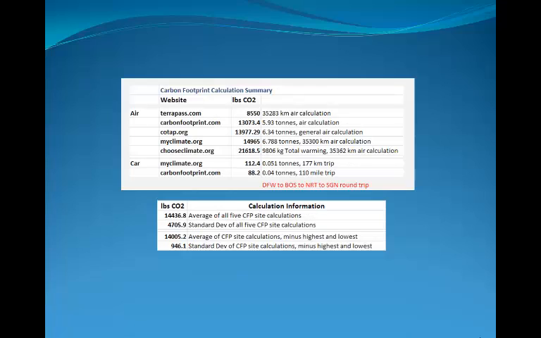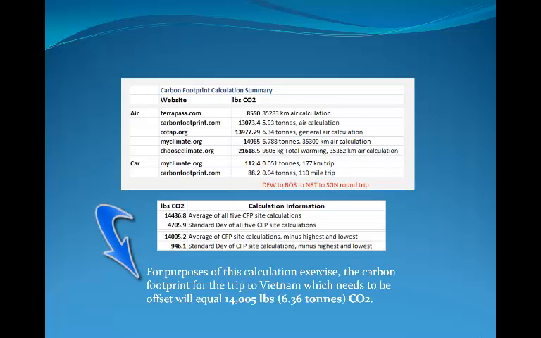With this information gathered, I compared the footprint values. The calculations yielded a surprisingly stable average in the 14,000 pounds range for CO2 emissions. For purposes of this calculation exercise, the carbon footprint for the trip to Vietnam, which needs to be offset, will equal 14,005 pounds, 6.36 tons of CO2. Now, how to offset this value?